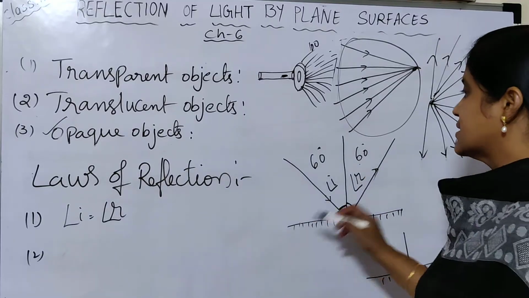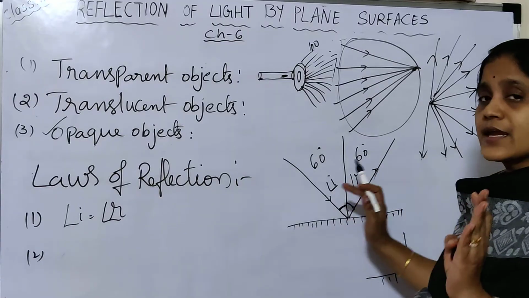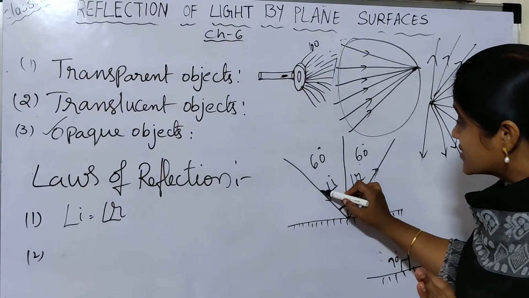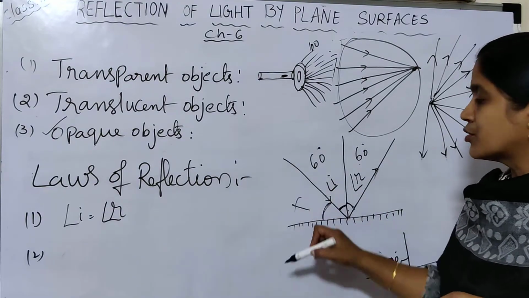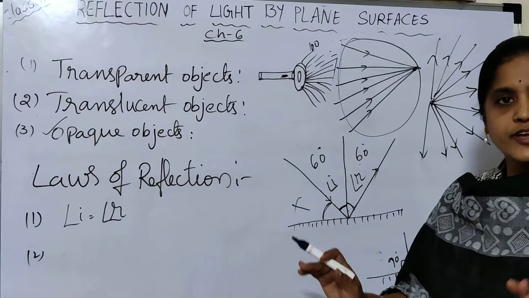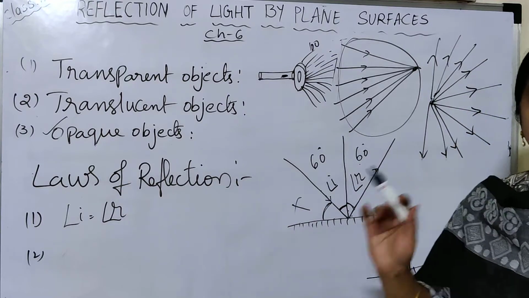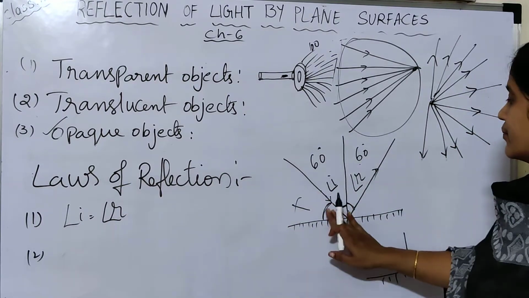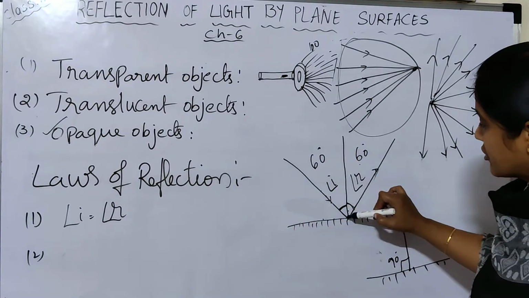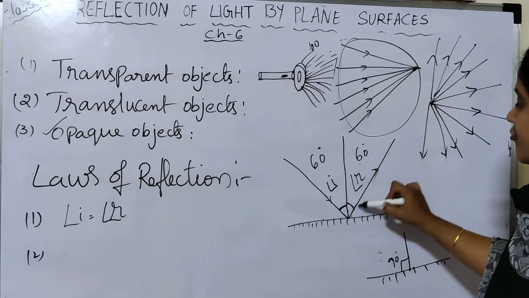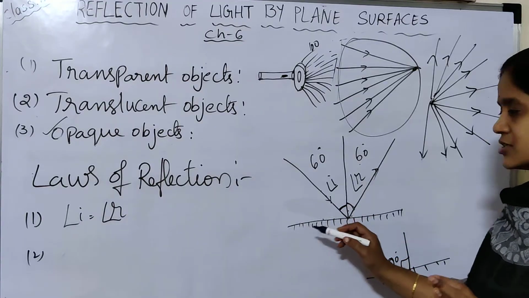Next, the second rule. Sometimes you may get confused and take the angle of incidence between the incident ray and the surface. This is absolutely wrong. Always, the angle of incidence is between the incident ray and the normal. Very important: the normal should be included.